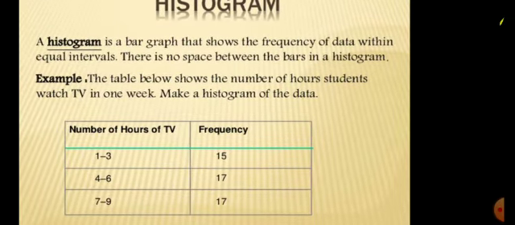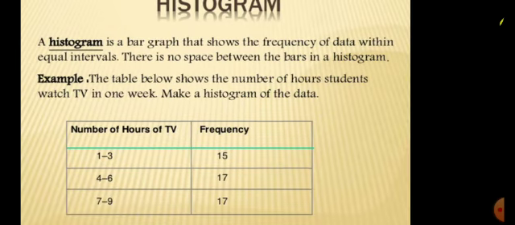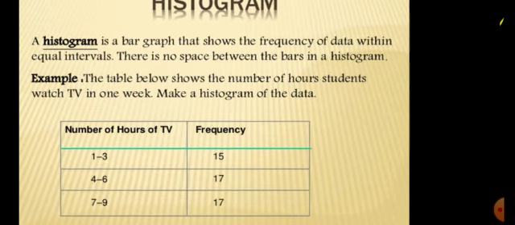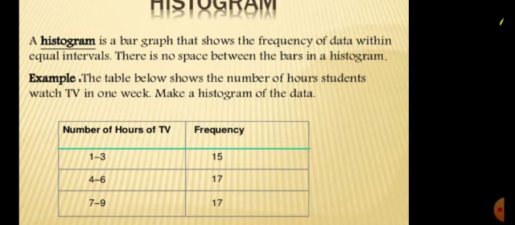The table below shows the number of hours students watch TV in one week. Now I will make a histogram of this data. 15 students are watching TV 1 to 3 hours in a week. 17 students are watching TV in a week 4 to 6 hours. Again, 17 students are watching TV in a week 7 to 9 hours.